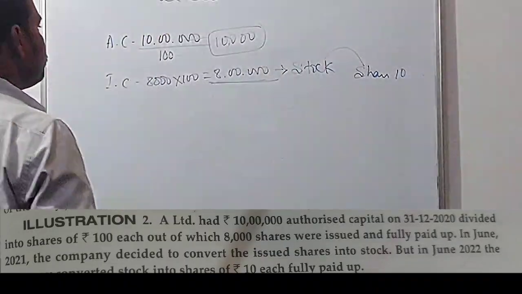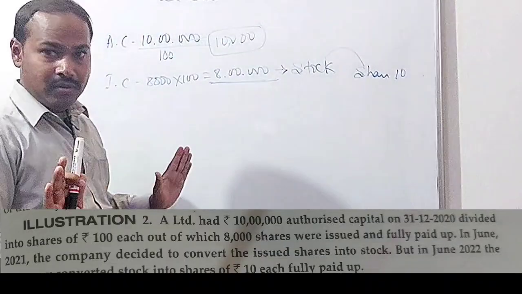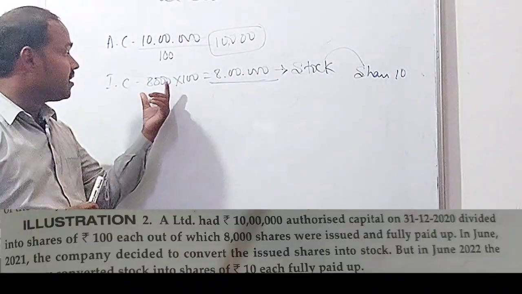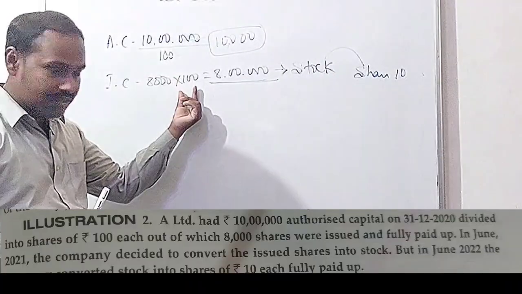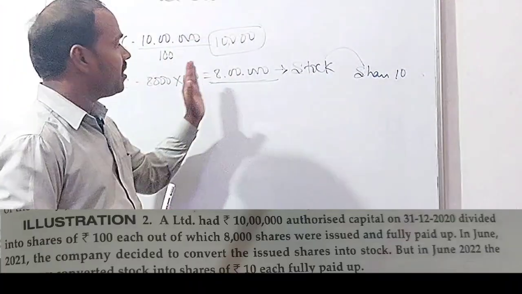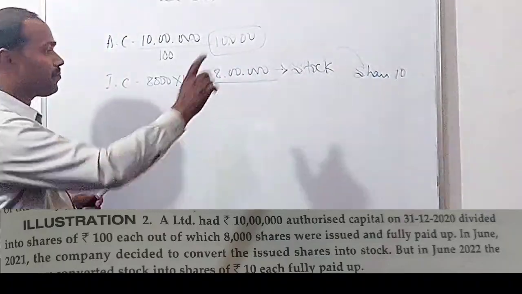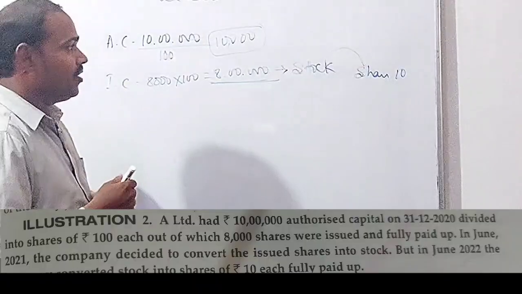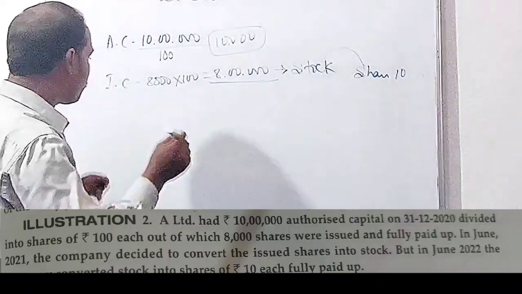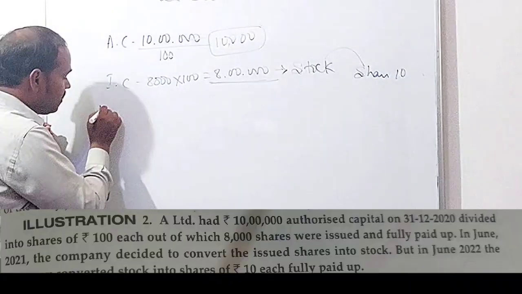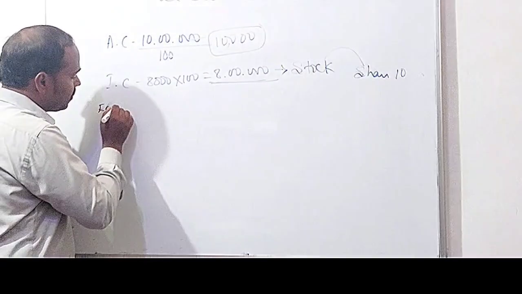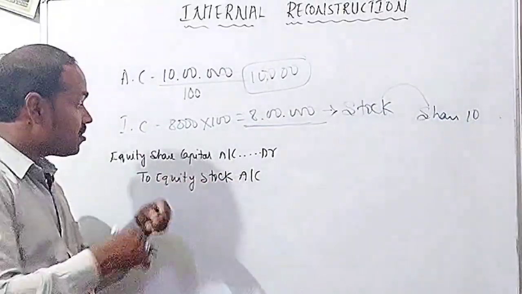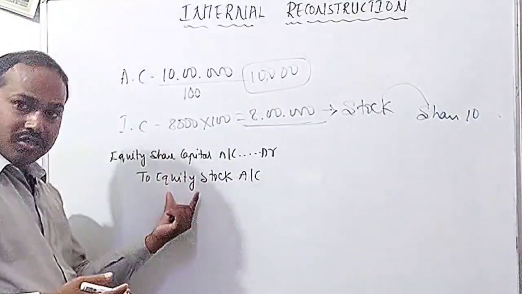Now pass journal entries, this is very important. Authorized capital we should not take into consideration. The issued shares are 8,000 shares, the value of each share is 100 rupees, and 8,000 into 100 is equal to 8 lakh. First, these equity shares will be converted into stock. Then how do you pass the journal entry? Equity share capital account debit to equity stock account, because all the shares are going to be converted into stock.